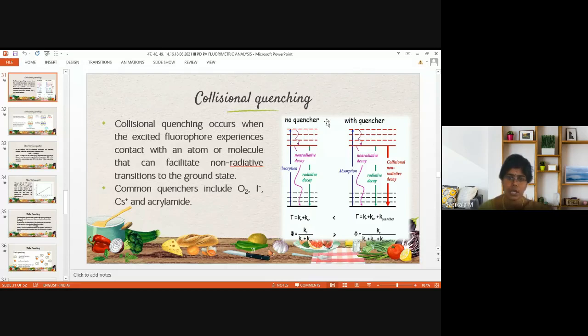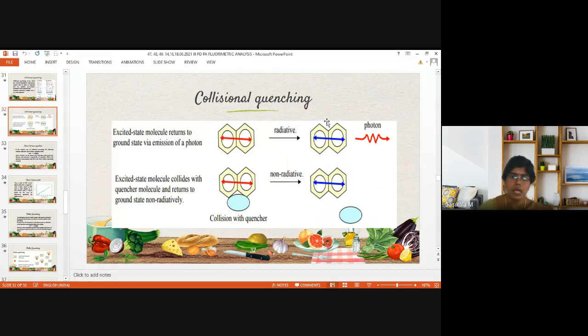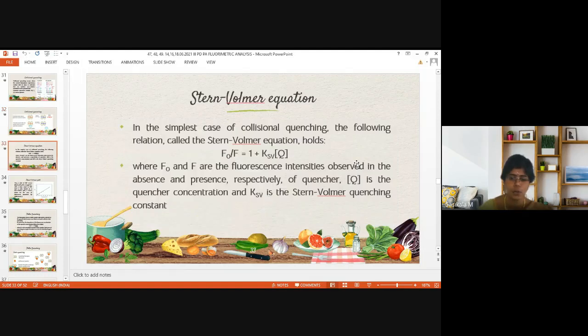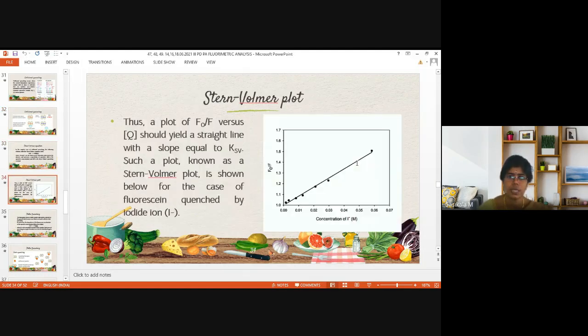Examples are oxygen, iodide, cesium, and acrylamide. It is explained with this schematic representation, where in the absence of quencher, the fluorescent molecule emits a photon. In the presence of quencher, due to the collisional quenching process, it does not emit the photon. So a decrease in fluorescence intensity is found, explained with the Stern-Volmer equation and plot, where we find a linear line since quenching increases, meaning the fluorescence intensity decreases.